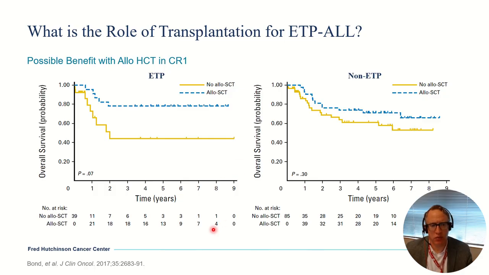And it's sort of easy to point to that and say, well, transplant itself is a predictor of better outcome. You're more fit, you're younger, you have better social support. And if you look at this curve here, that's what I would predict you might expect to see in terms of an advantage, particularly with a disease like T-cell ALL. Like if you're able to get a transplant, yeah, your outcome's going to be a bit better, but I would not expect it to have that big of an impact. So I suspect there's probably a real signal here, small number of patients, it's a retrospective analysis, but this has informed my practice quite a bit.